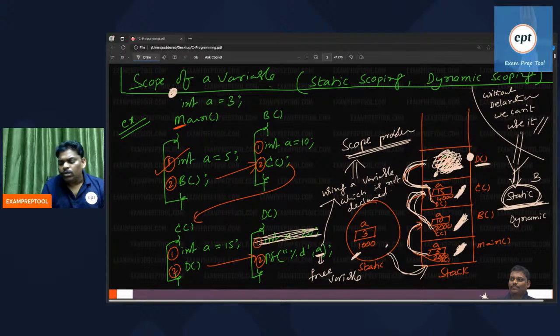So in some programming languages, the person who invented the language will say that in my language, scope problem the compiler will solve. In some languages, the inventor will say the processor will solve it.